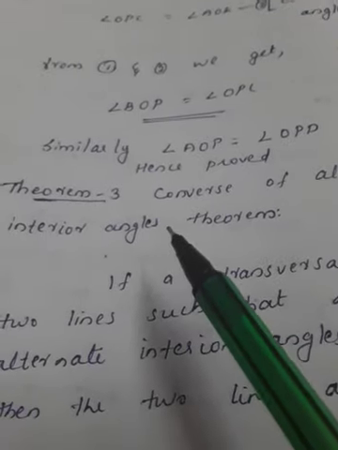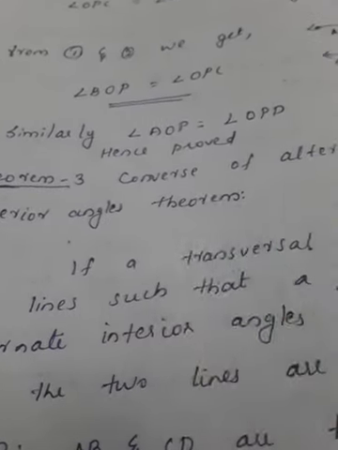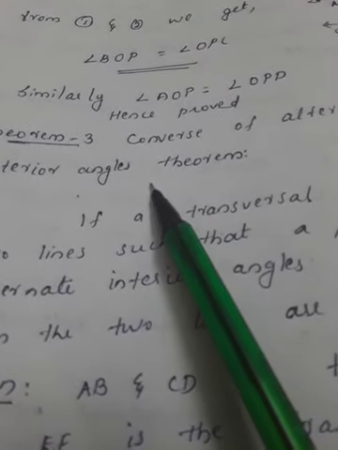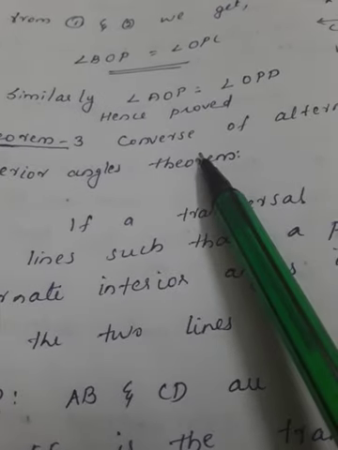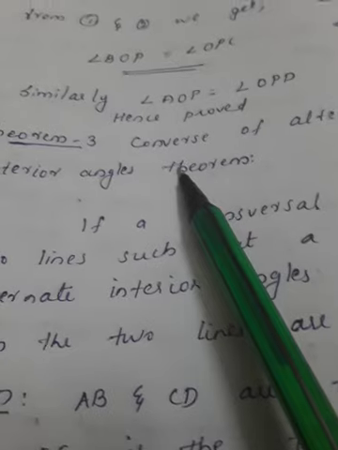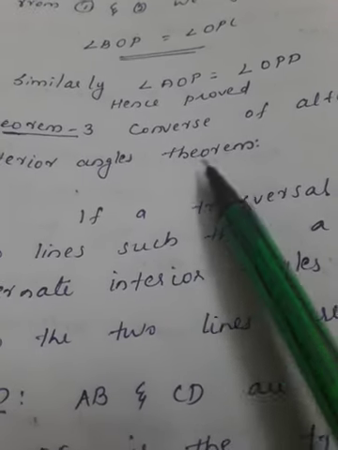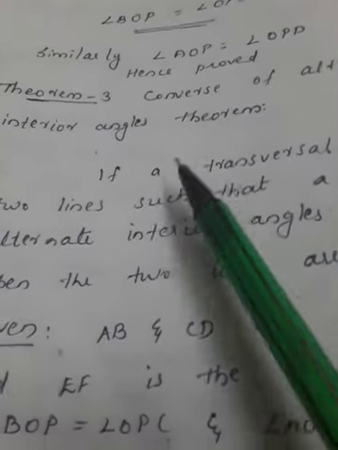So now we can discuss the next theorem, theorem 3, the converse of alternate interior angles theorem. Theorem 1 is the vertically opposite angles theorem. Theorem 2 is the alternate interior angles theorem. Now this is theorem 3, the converse of alternate interior angles theorem. So what is its statement?